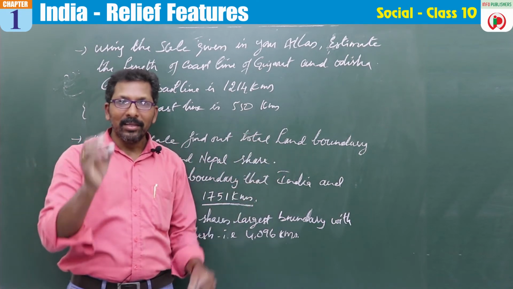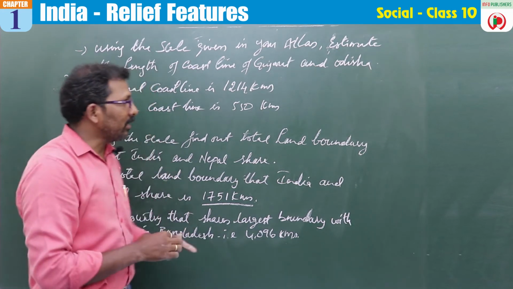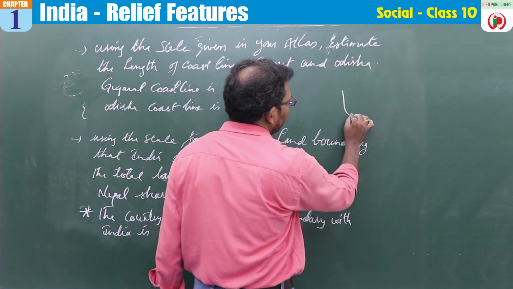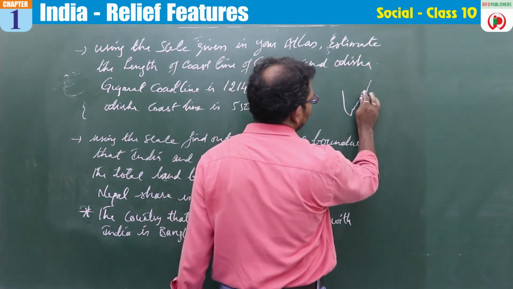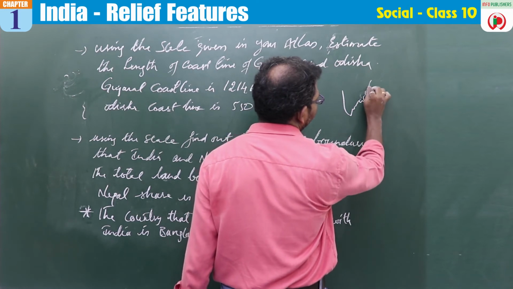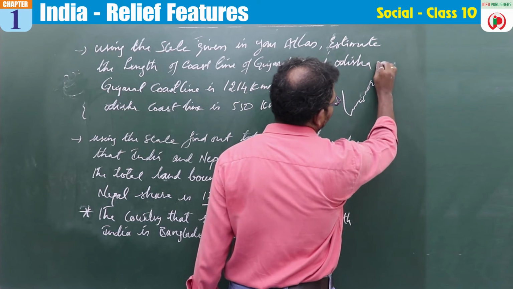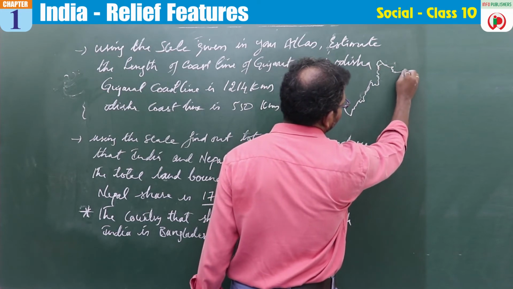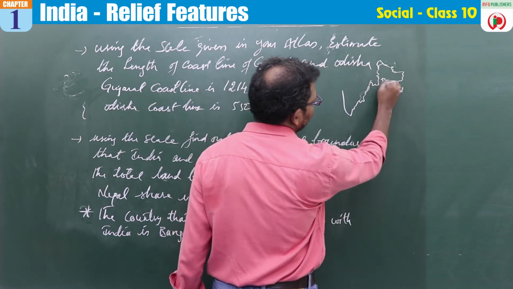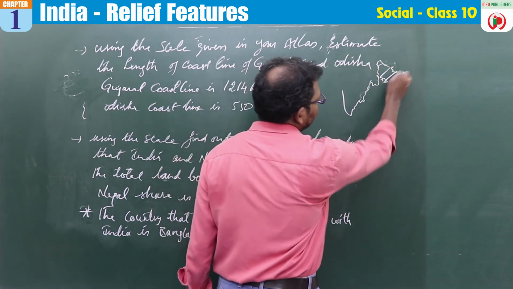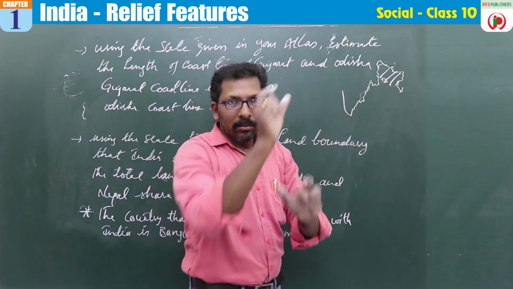The same way with Bangladesh. If I draw, you can see here, this is Bangladesh. If you look at this Bangladesh, it has a lot of curves.